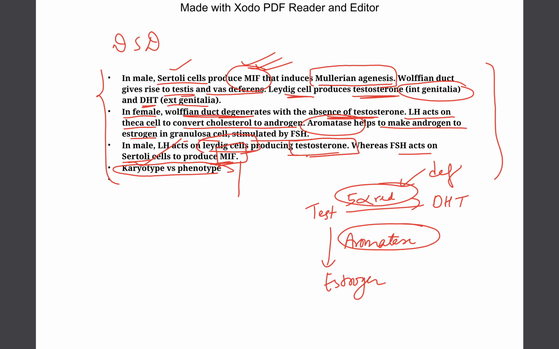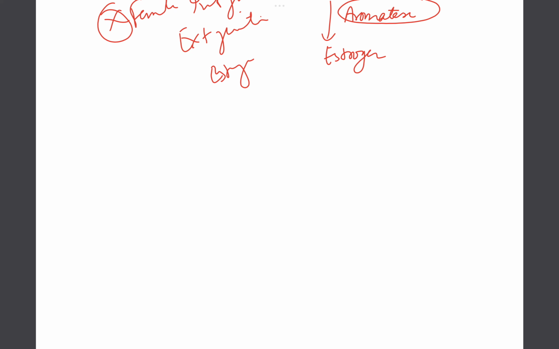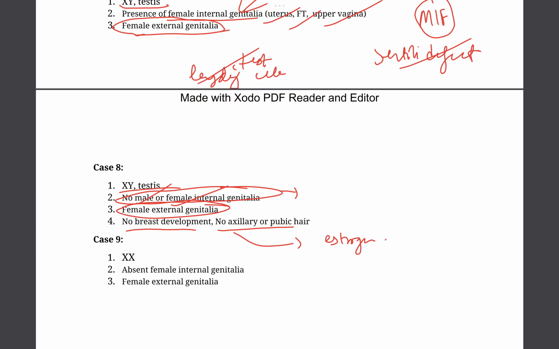So since MIF has done its job because the female internal genitalia is absent in this case, Sertoli cells are okay, but due to absence of external genitalia and also absence of estrogen, we can see it is a testosterone deficiency. So testosterone deficiency occurs.